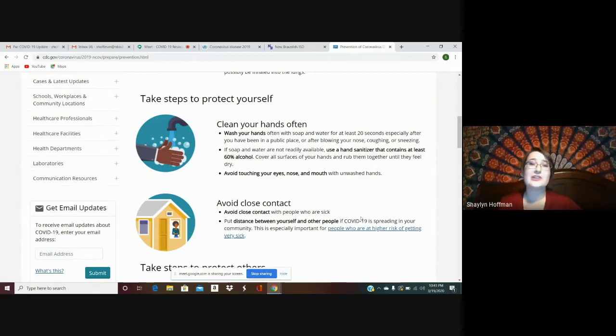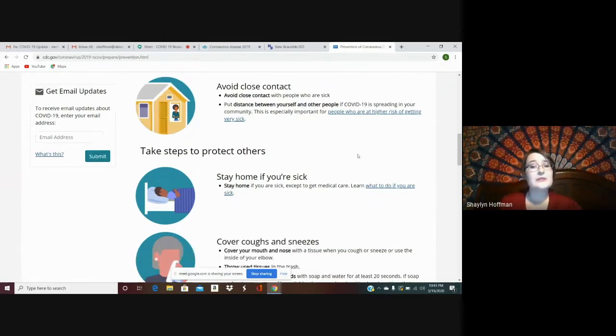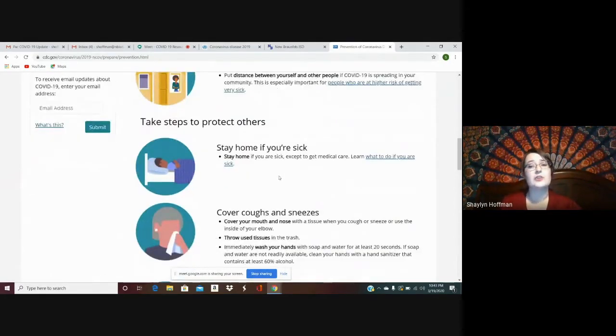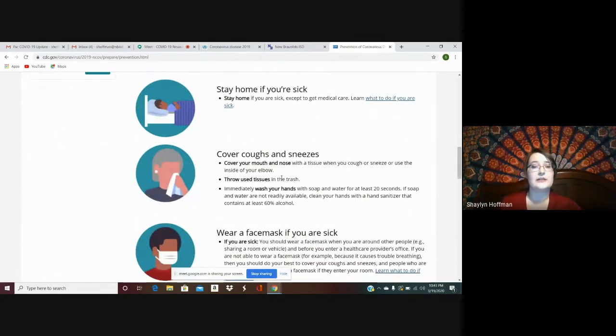Try to avoid touching your eyes, nose, and mouth with unwashed hands. Avoid close contact with people who are sick, and try to put a distance between yourself and other people. Again, that's going to be that social distancing. Try to avoid non-essential visitation, non-essential travel, non-essential visits outside the house. If you are sick, please stay home. Make sure you cover your mouth and nose, use tissues, and wash your hands often.